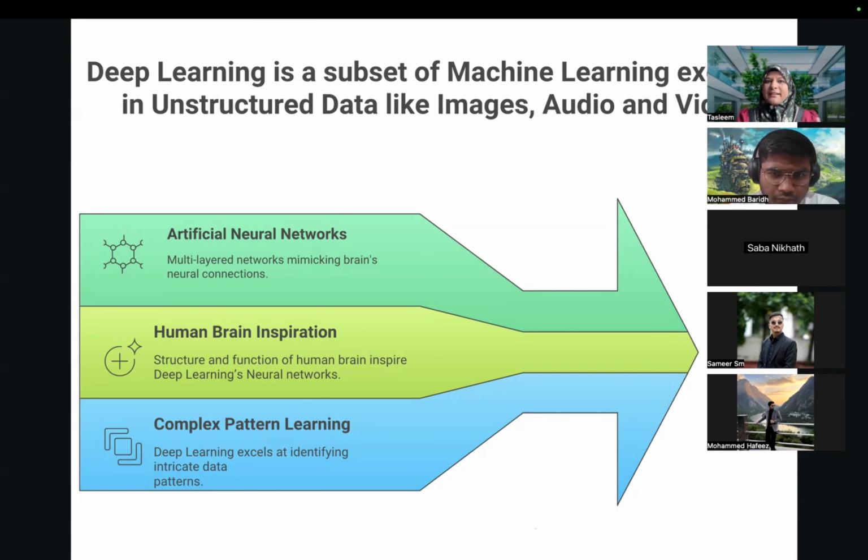While doing that, they developed this deep learning domain, mainly focused on artificial neural networks. It basically learns from unstructured data like images, audios, videos. These are very complex patterns. This is the advancement of AI, learning deeply, making the model more and more capable of doing more complex tasks.